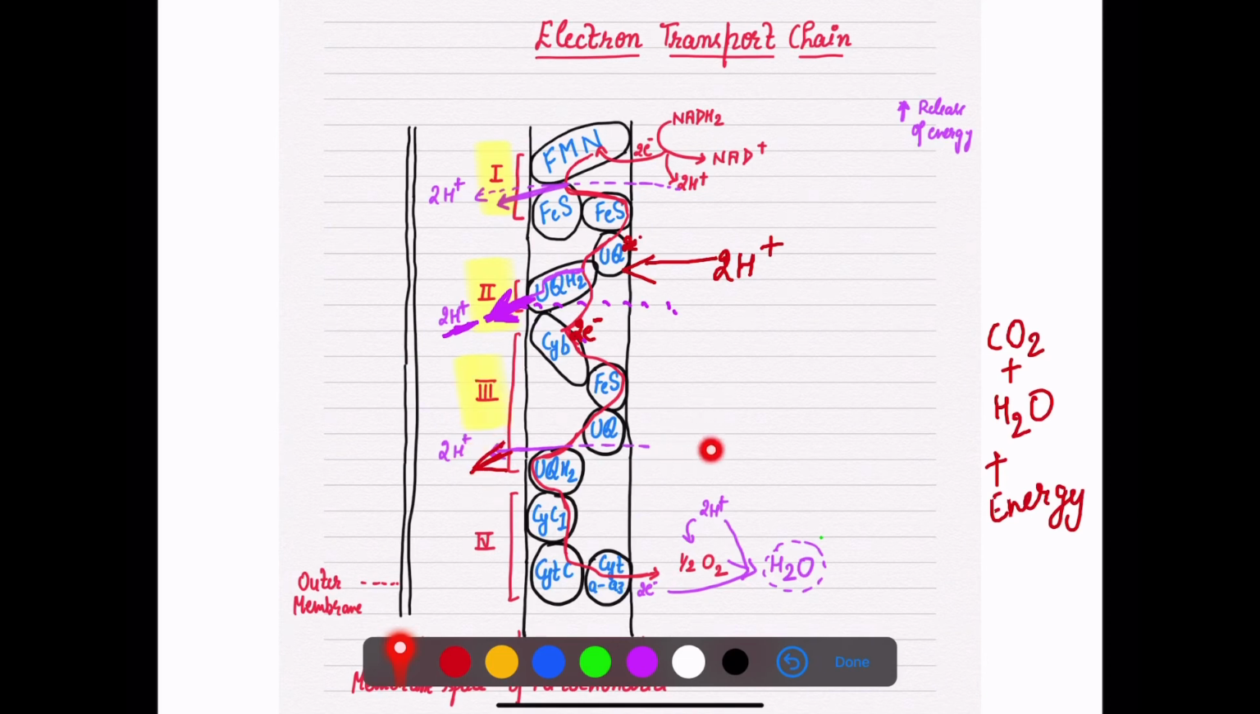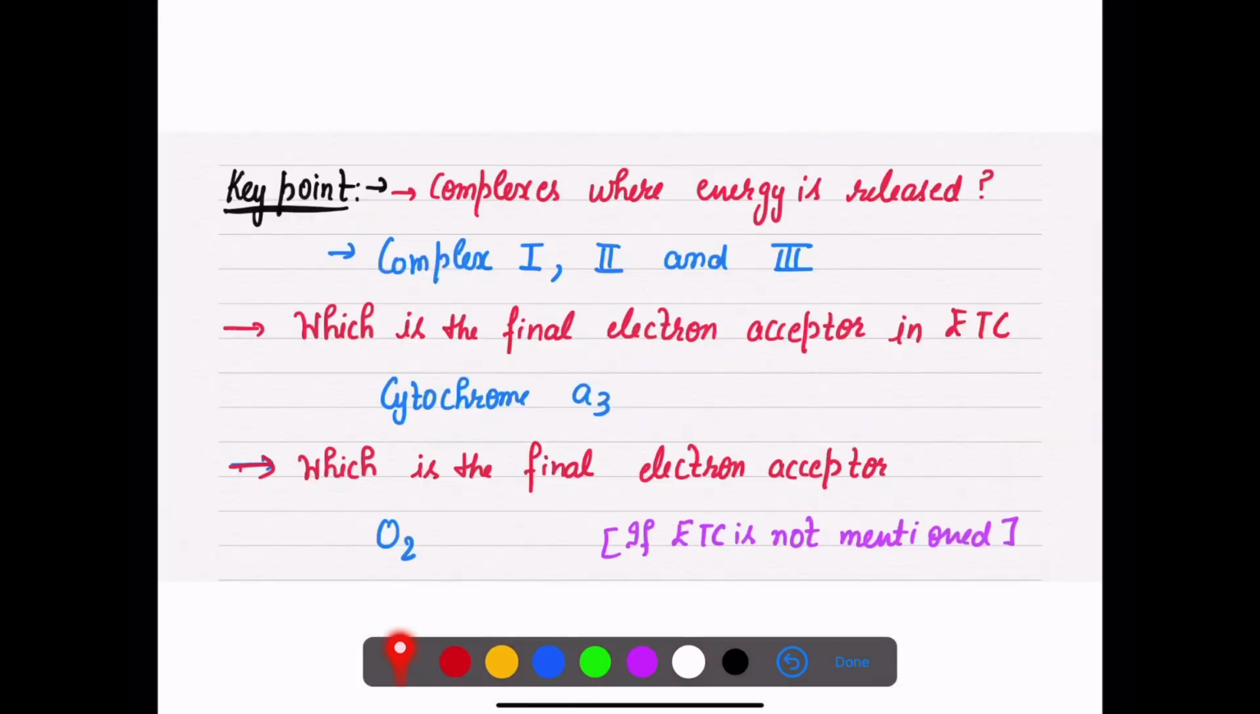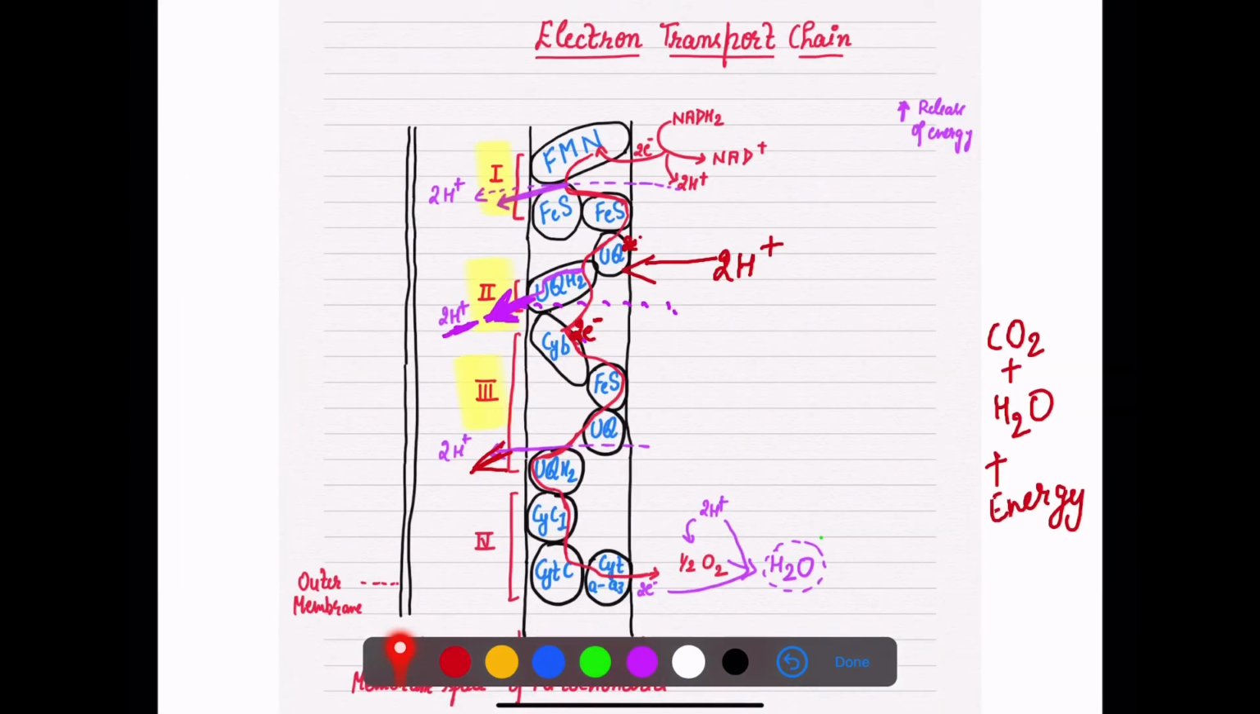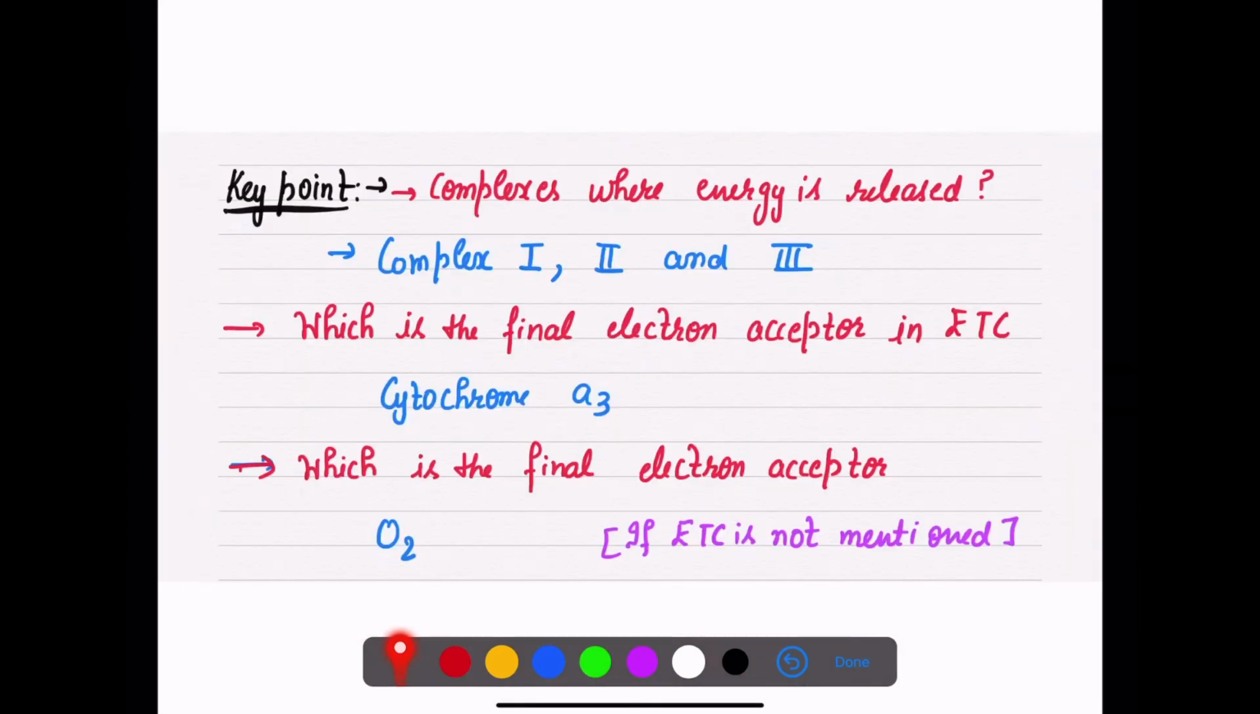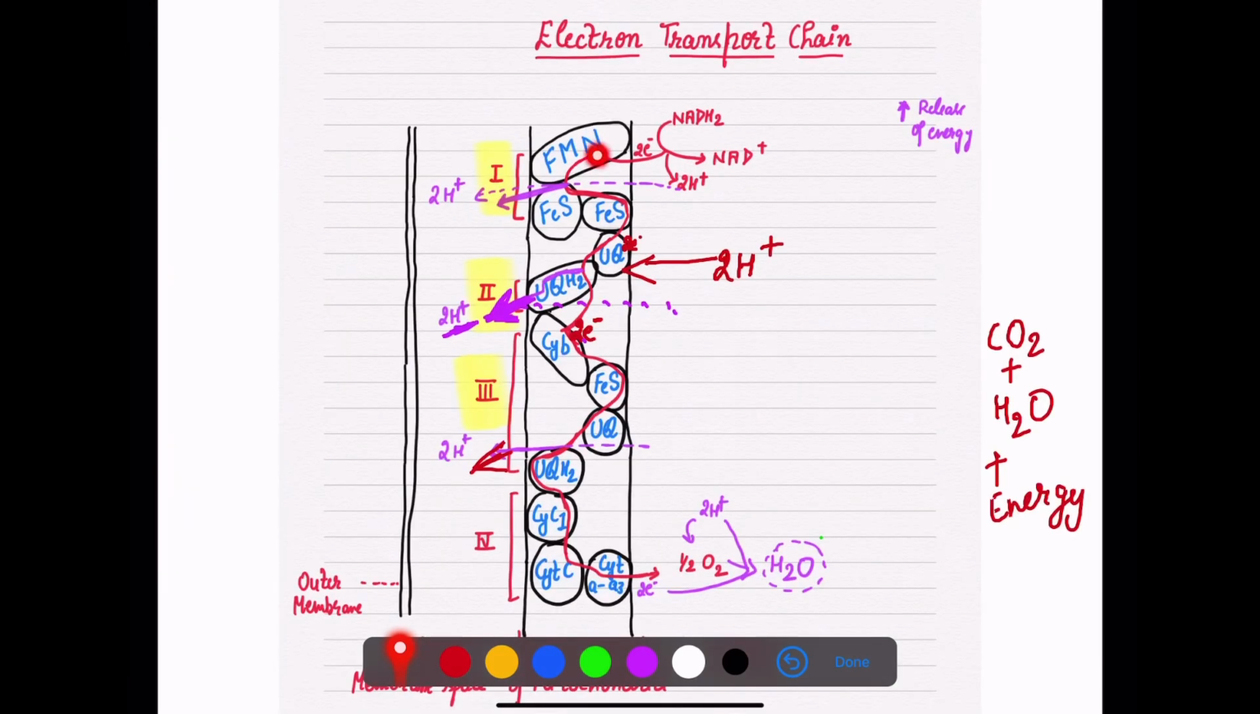Here I have not talked about how these protons will come back to the matrix. I have just talked about, in this diagram, how protons are moving inside the space. How they will jump out into the matrix, we will talk about in our next lecture. But right now, if I ask you the complexes where energy is released, that is the 1, 2 and third complex, and which is the final electron acceptor in the ETC. In ETC, the final electron acceptor is cytochrome A3, that is your aeroplane.